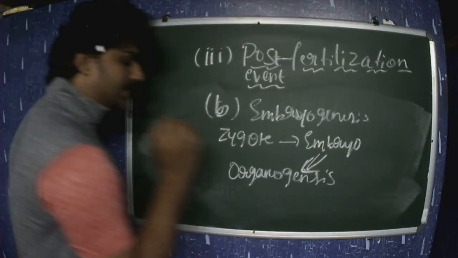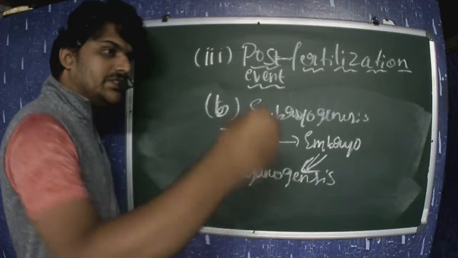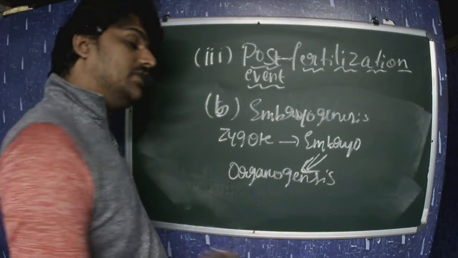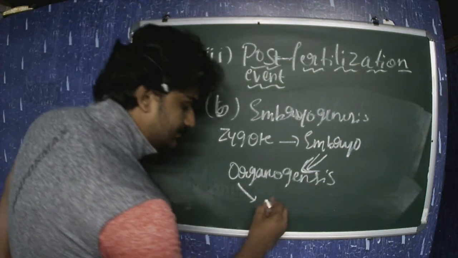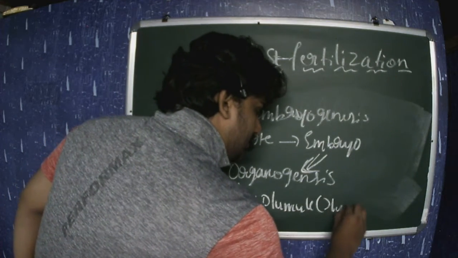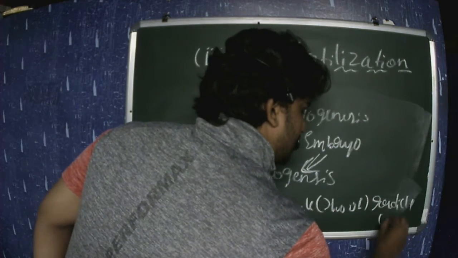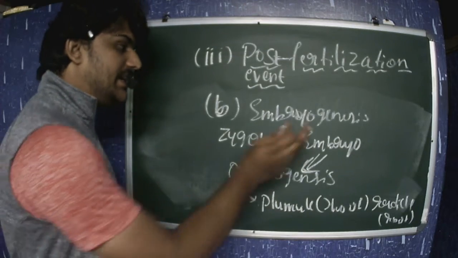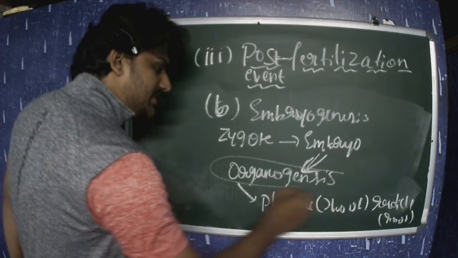Why is it termed as organogenesis? Because during the formation of the embryo, this embryo will have certain organs. If we consider plants, there will be the plumule, which is the shoot, and the radicle, which is the root. There will be initiators of shoot and root in the embryo. So that's why it is also known as organogenesis.